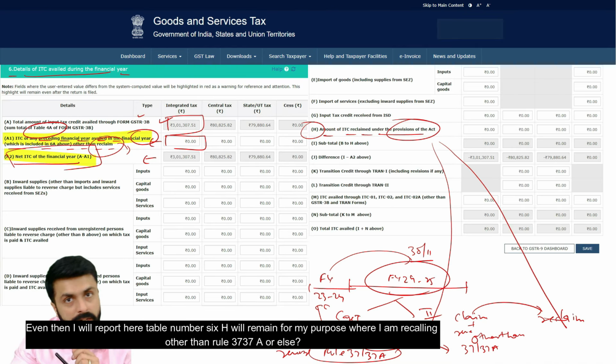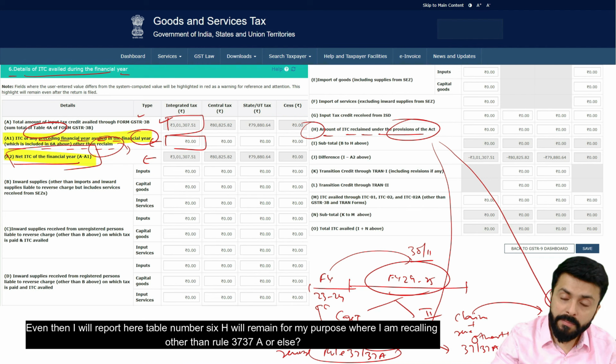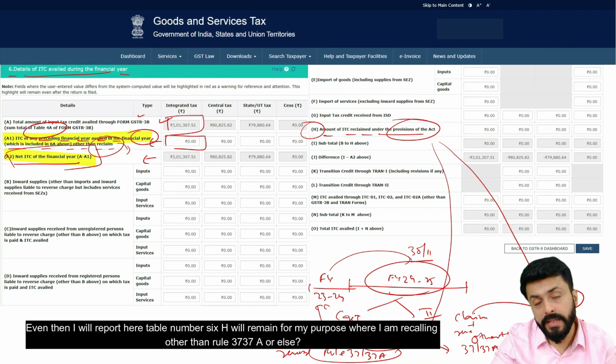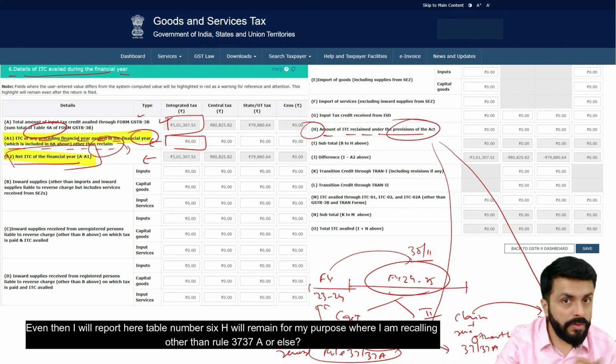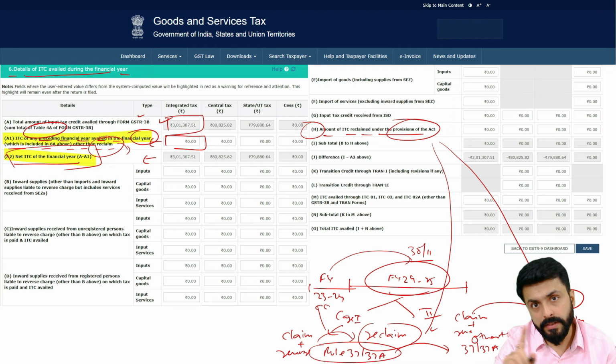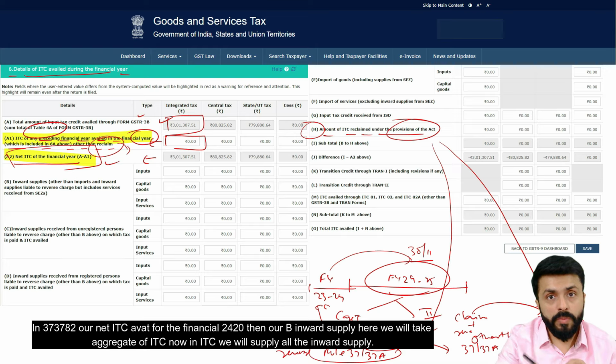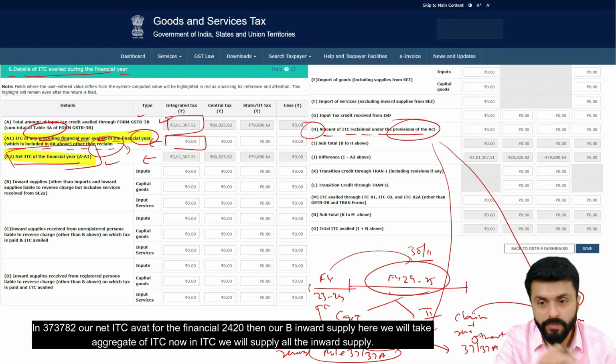Even then I will report here. Table number 6H will remain for my purpose where I am reclaiming other than rule 37, 37A or else, in 37, 37A, 38. Our net ITC available for the financial year 24-25.